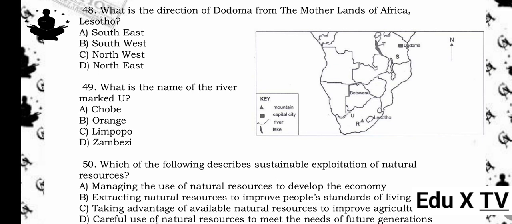48. What is the direction of Dodoma from the motherlands of Africa, Lesotho? A. Southeast. B. Southwest. C. Northwest. D. Northeast. The answer is D. Northeast. Reason being, Dodoma is located northeast of Lesotho on the map.